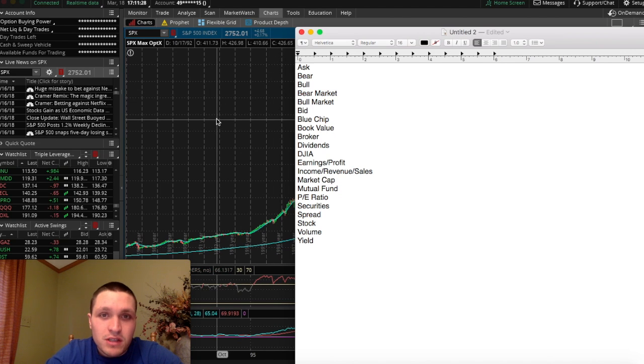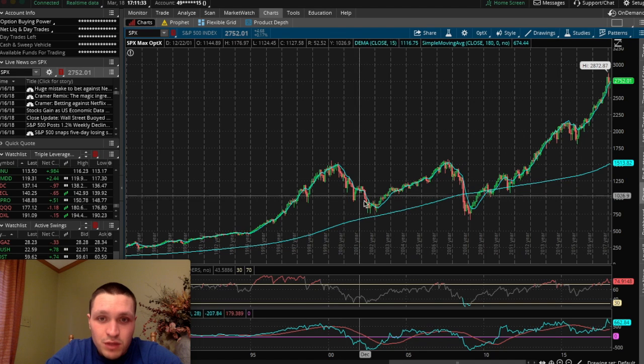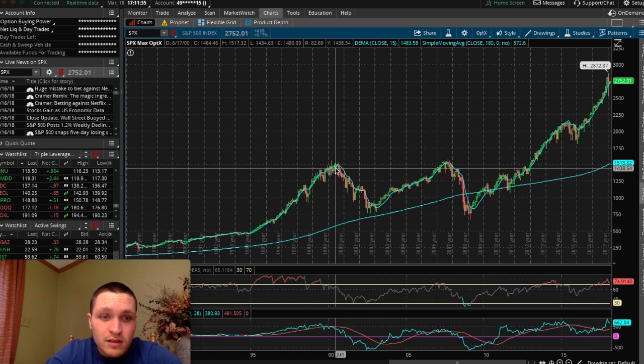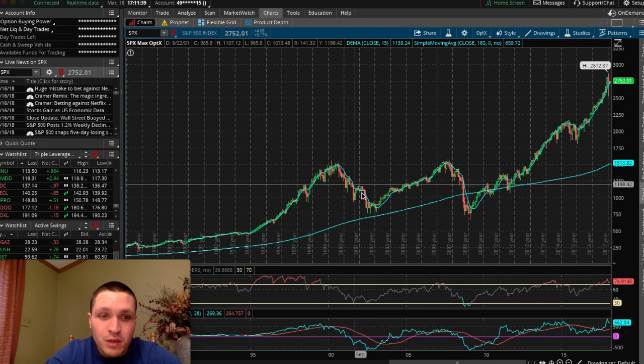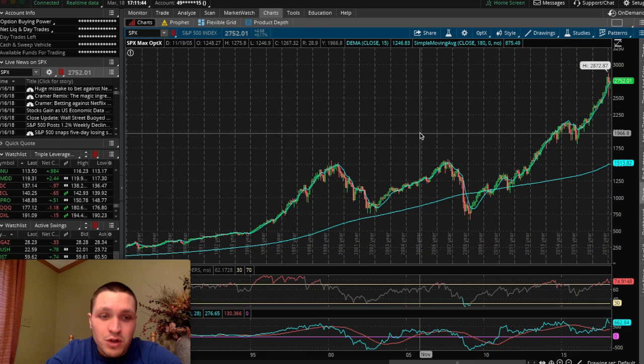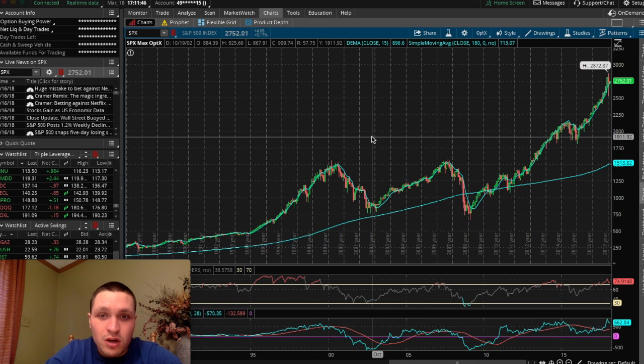A bear. Bear is when stock prices are going lower. So this would be an example of a bear market. If you're in a bear market, the market is consistently going lower over months and months of time. So if you ever hear the term bear, that just means the stock is going down.